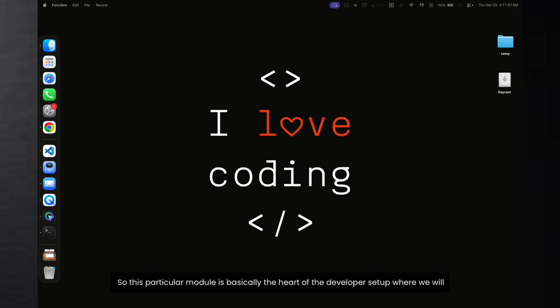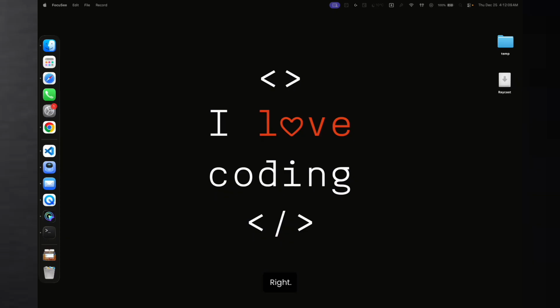This particular module is basically the heart of the developer setup, where we will be talking about some of the core concepts of how to customize the terminal, how to make the terminal a memory efficient terminal, and how to install different packages like Homebrew, npm, yarn, package managers, and all the other essential packages that need to be installed within the Mac for us developers to get started working, right? So let's get started with the basic setups that are involved.